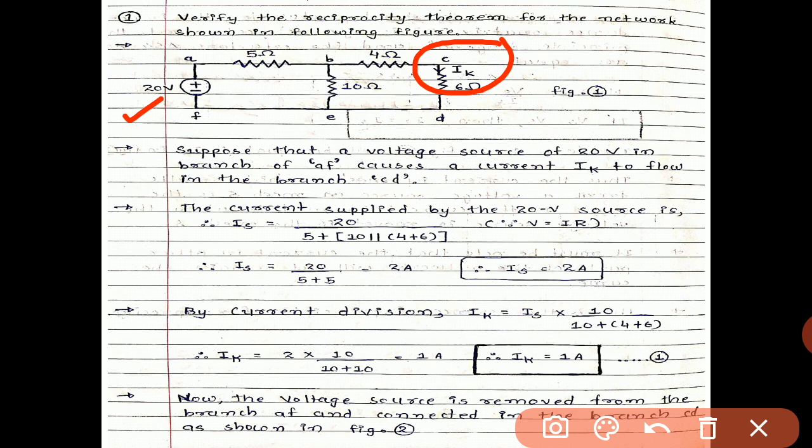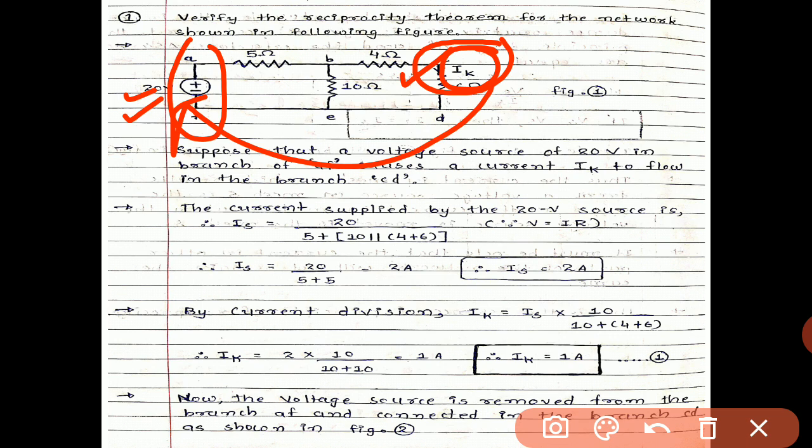First step: suppose that a voltage source of 20 volt in branch AF causes a current IK to flow in branch CD. So consider that the 20-volt source is feeding the network and the current IK flows in branch CD due to the 20-volt source.